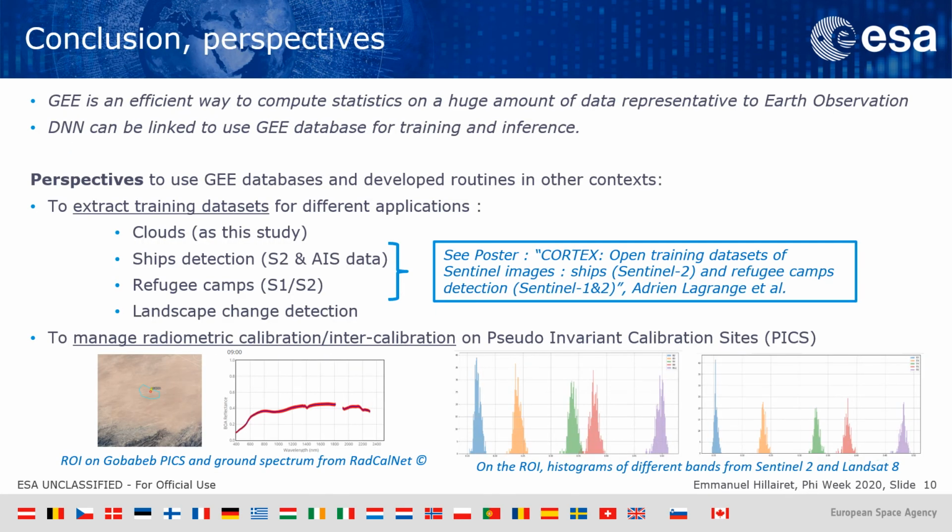As conclusion, I would emphasize the great capabilities offered by Google Earth Engine in terms of database size and routines. Moreover, the database and proposed extraction routines can be used in other contexts linked to extraction of training datasets. We already experimented with it for ship and refugee camp detection in other projects. Another interesting perspective is the use of this database and statistics extraction for the management of radiometric calibration on specific sites, such as Gobabeb.